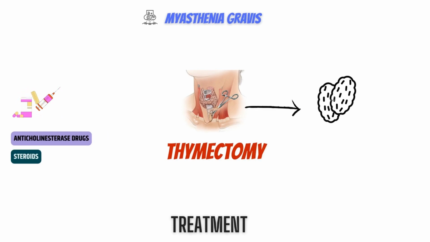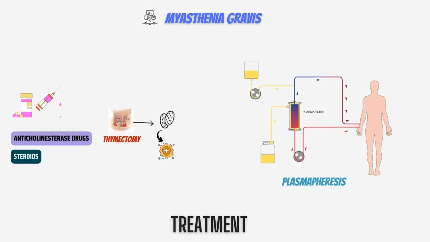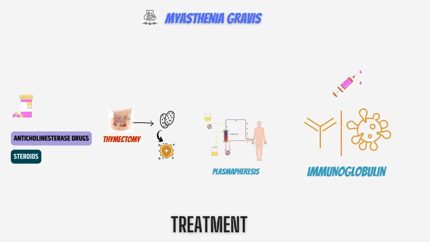Thymectomy: the thymus gland is surgically removed. The thymus gland's function in myasthenia gravis is unknown, and thymectomy may or may not help symptoms. It does, however, improve symptoms in more than 70% of persons who do not have thymus cancer, probably via modifying immune system response. Next, plasmapheresis: a process in which aberrant antibodies are removed from the blood and replaced with normal antibodies obtained from donor blood. Next, immunoglobulin: a blood substance that aids in the reduction of the immune system's assault on the neurological system. It is administered intravenously.